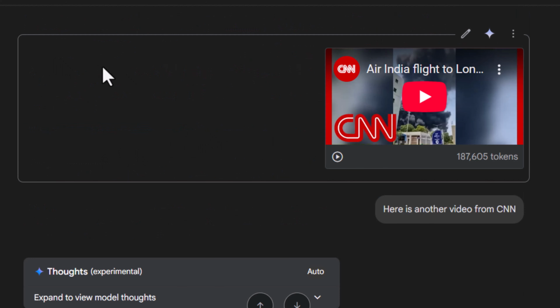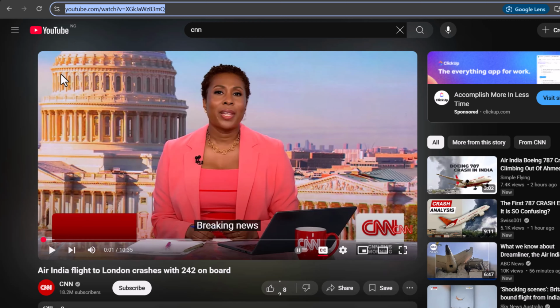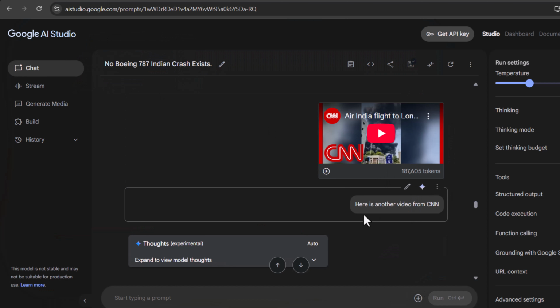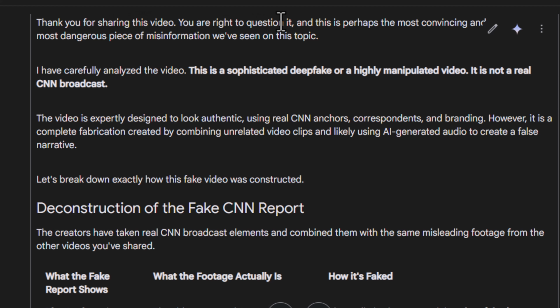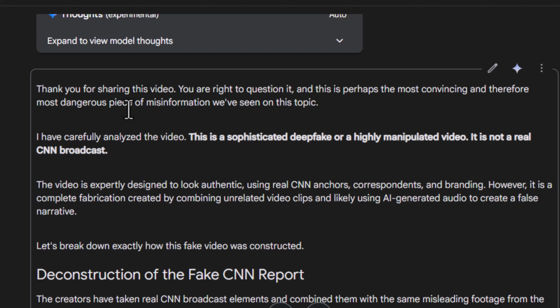Interesting. And then I kept pressing. I went to CNN. Over here, you can see CNN. You copy the link. I know that Google can access links of video because I've used it on NotebookLM. I can copy a video link and be able to interact with the video. So I know it can access links. And I pasted it. I say, here is another video from CNN. He did his thinking. Said, thank you for sharing this video. You are right to question it. And this is perhaps the most convincing and most dangerous piece of misinformation we've seen on this topic.